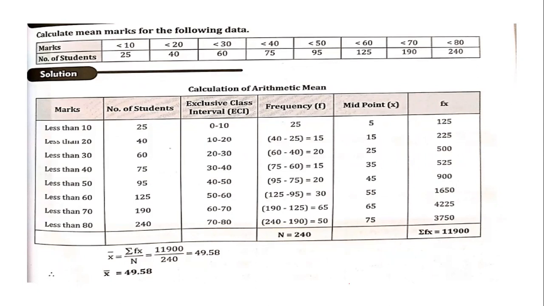So once again we have a cumulative frequency. How do you find a cumulative frequency? If the frequency is continuously increasing, it means it is a cumulative frequency. So you have to convert it into normal frequency by subtracting the previous one from the next one. So the first one is 25, the next one will be 40 minus 25, then 60 minus 40. Like that you do, and you'll get a total of 240. Then you calculate the midpoint and fx, and sigma fx will be 11,900 divided by n, that is 240, which is equal to 49.58.